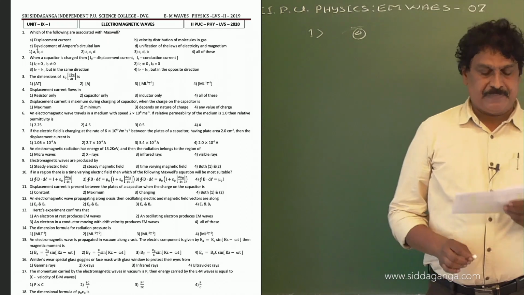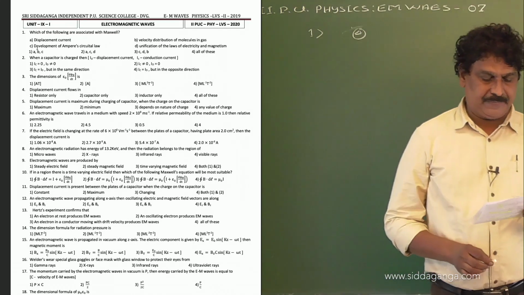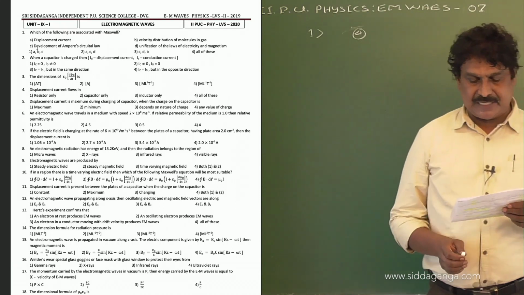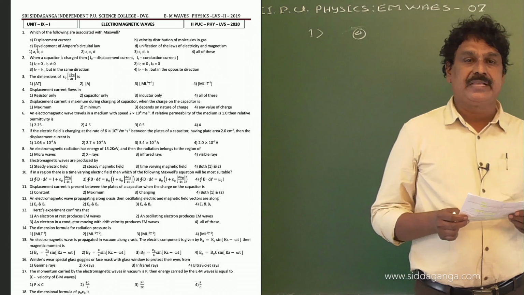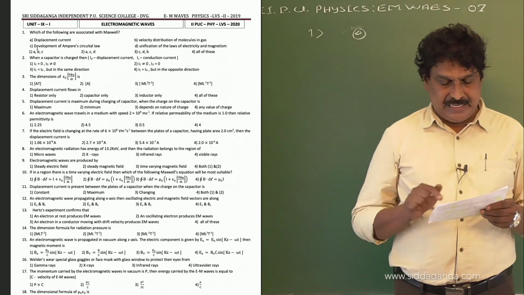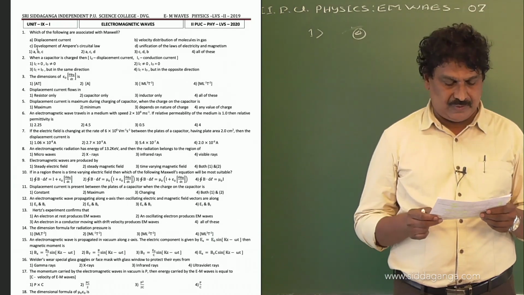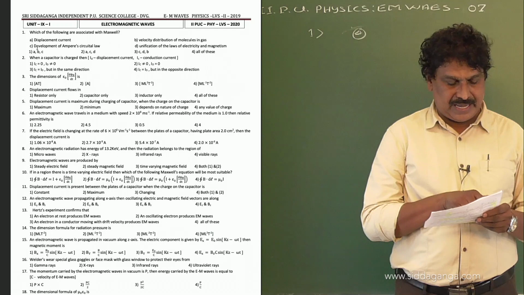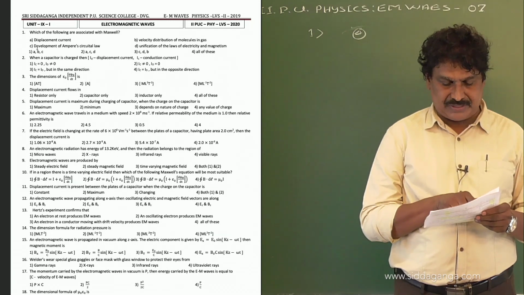Now, second one. When a capacitor is charged, here ID is displacement current and IC is conduction current. First option is IC equal to 0, ID equal to 0. Second option is IC not equal to 0, ID equal to 0. Third option, IC is equal to ID but in the same direction.